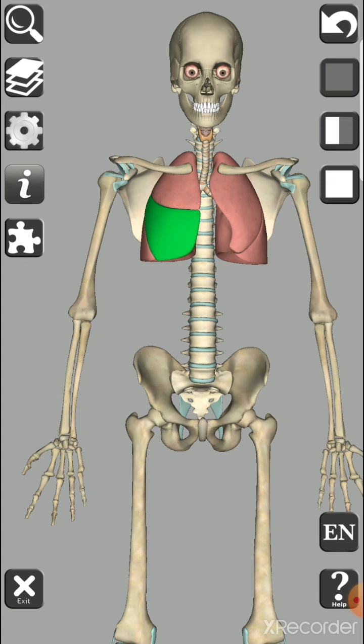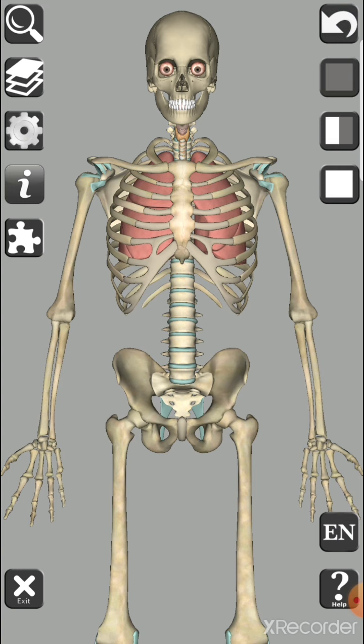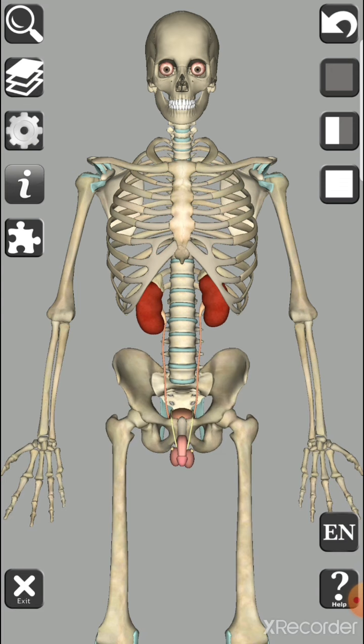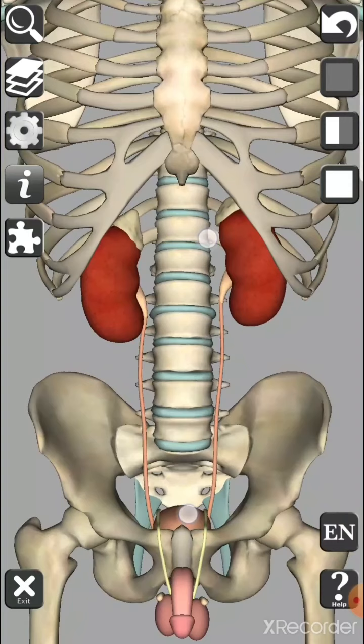In today's lecture, we are going to learn about the system which helps to remove waste products from our body. There are different waste products produced in our body during different metabolic activities, such as urea, uric acid, ammonia, etc. These waste products have to be removed from our body. And through which system are they removed? Yes, they are removed with the help of the excretory system.